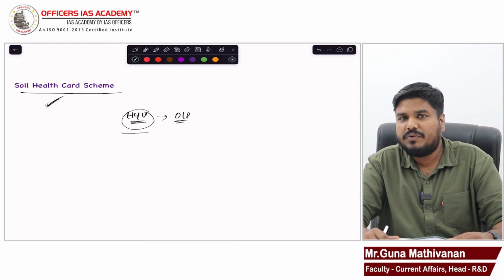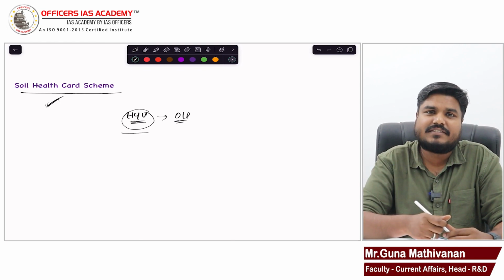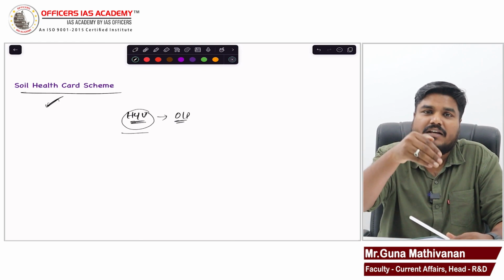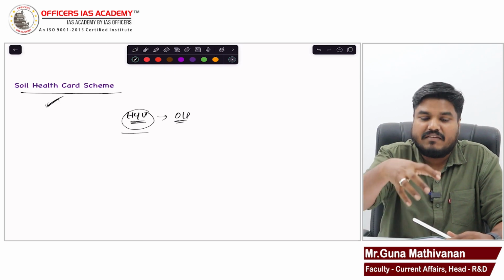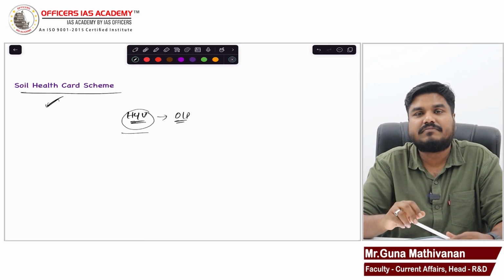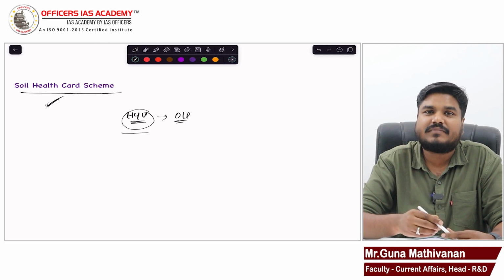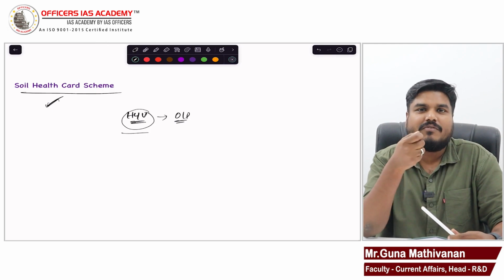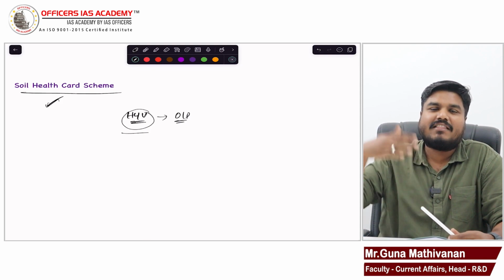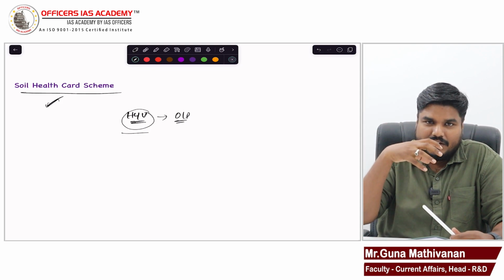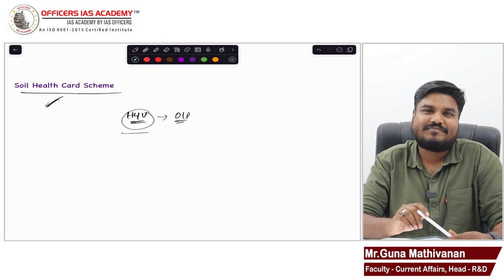So what will the government do? Once in 3 years, the government will go to the farmer's field. They will collect some soil samples and the soil samples will be tested in the laboratory. Like a blood test, the doctor comes to me once in 3 years, takes a blood test, and looks for the nutrients in my blood.